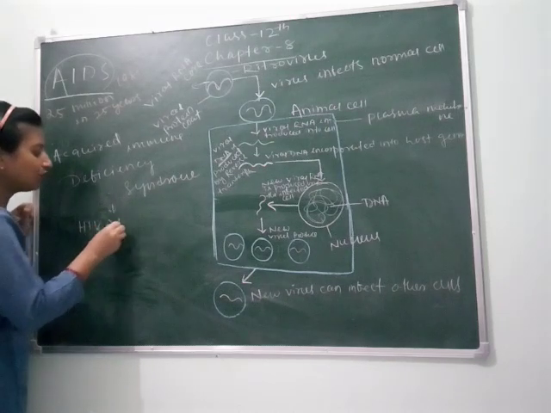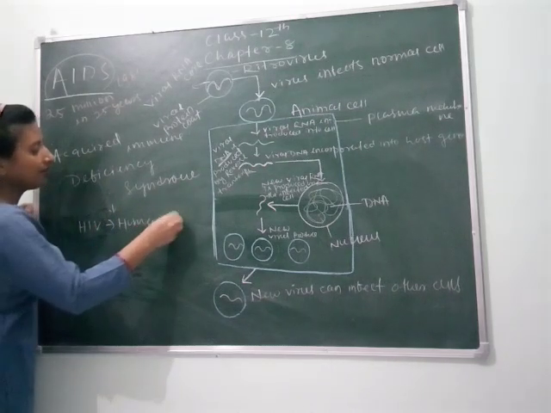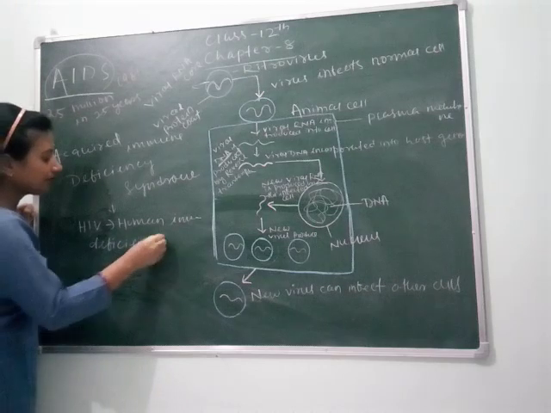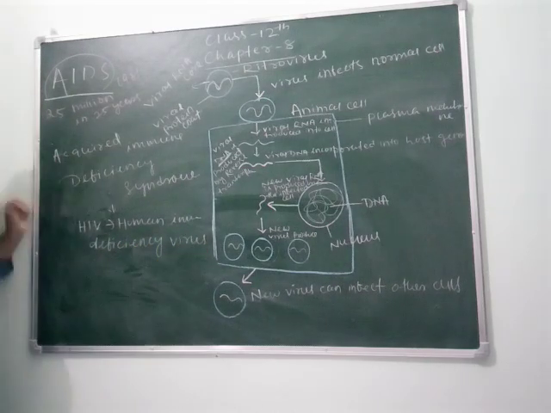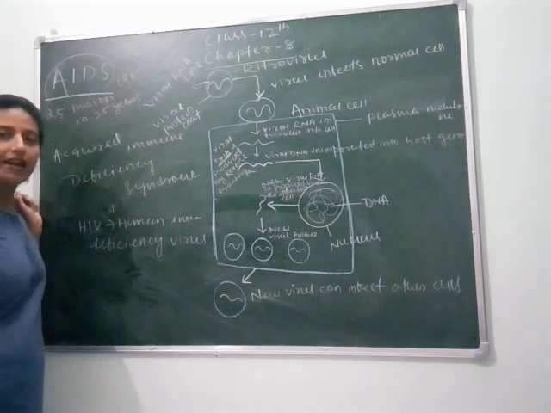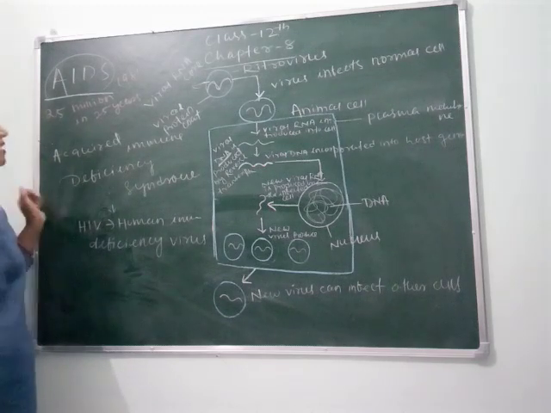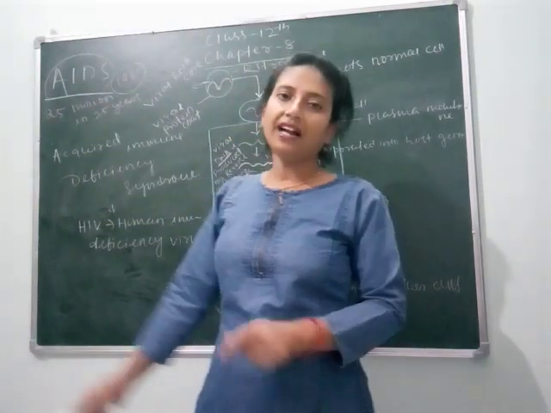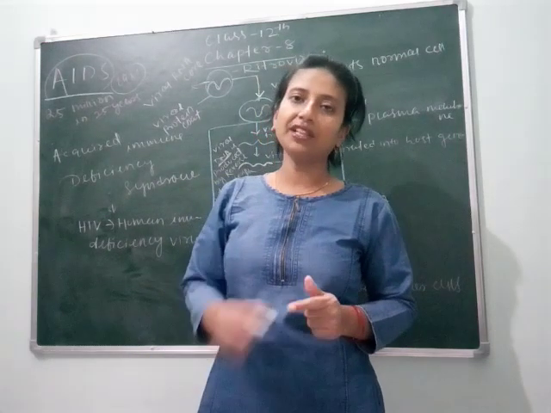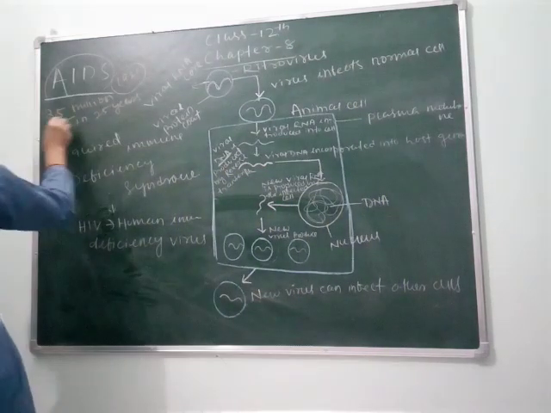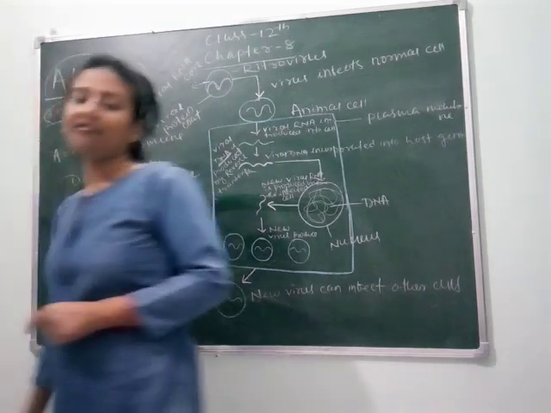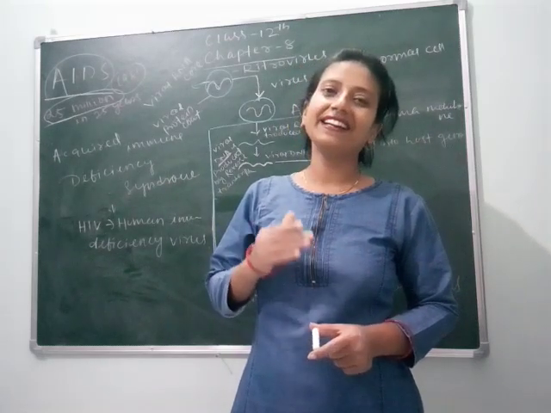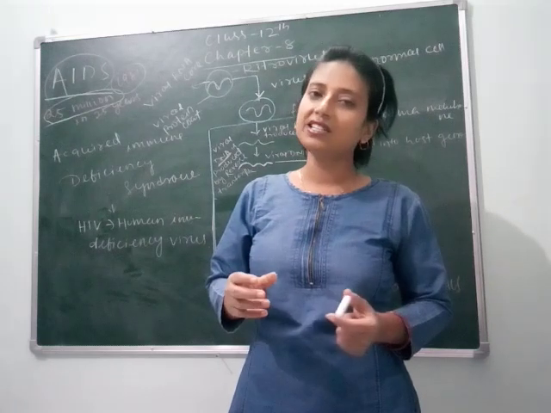HIV means human immune deficiency virus. Okay, AIDS is caused by the virus that is called HIV, and AIDS was first detected in the year 1981, and within 25 years it reached up to 25 million, in which more than 25 million people died. As we know, this is a deadly disease. There is no medicine for AIDS.